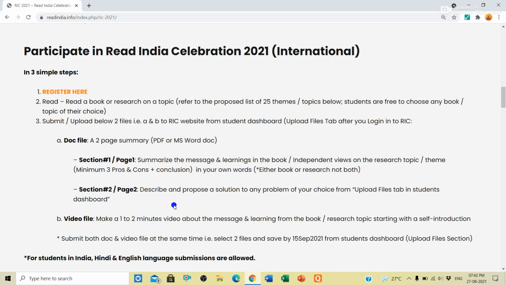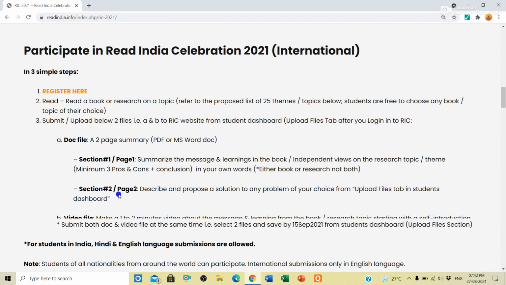And in the second page, describe and propose a solution to any problem of your choice from the upload file tab in the students dashboard. In the second page, you have to write a solution for a problem, and what problem you will take, those are also given below. We will discuss what problems you can take.